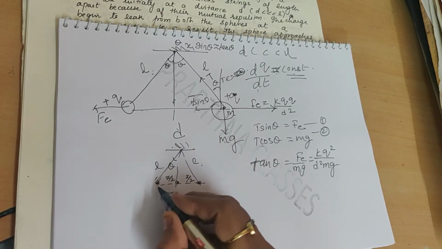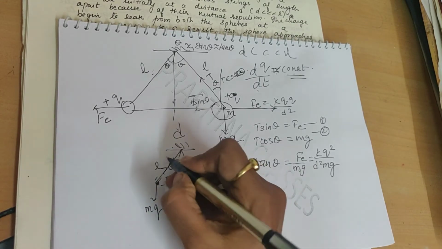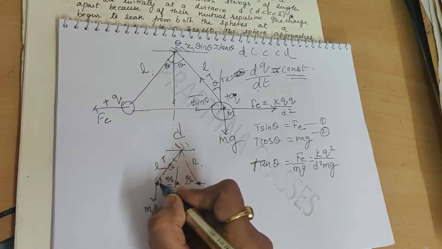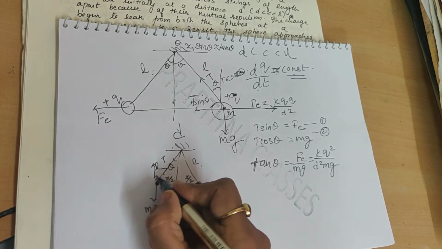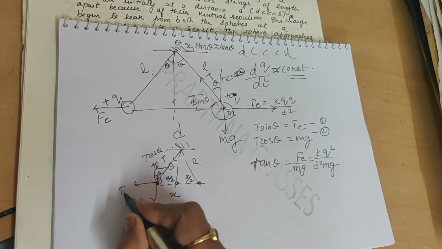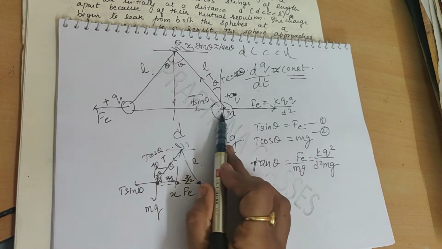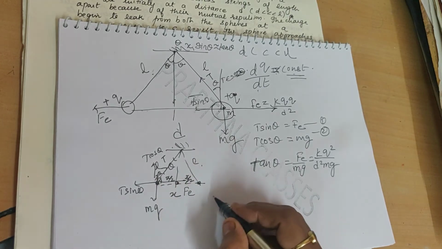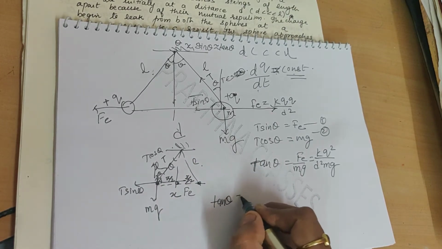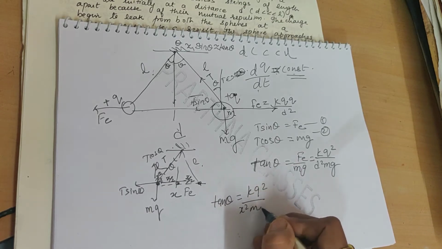Now from this geometry, what would be the condition? This is mg, this is T, and this is again theta, so this becomes T cos theta and this becomes T sin theta, and this would be the force. You can apply it on both sides and you will get the same condition. Tan theta becomes kq square upon x square mg.